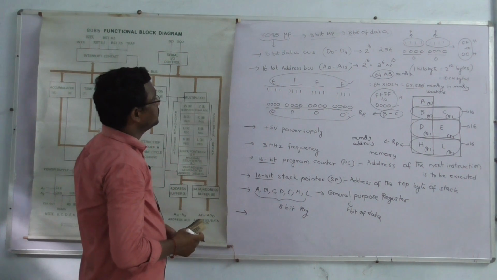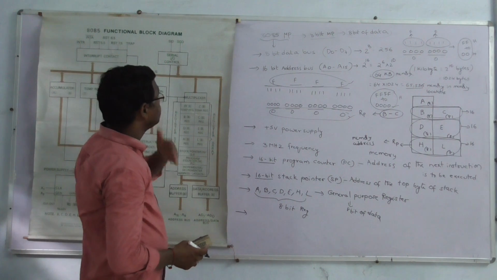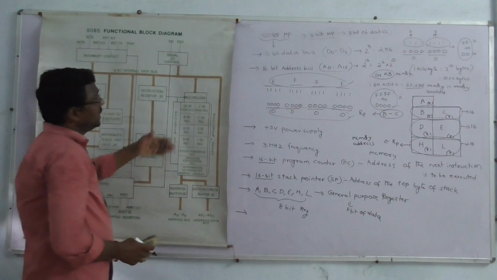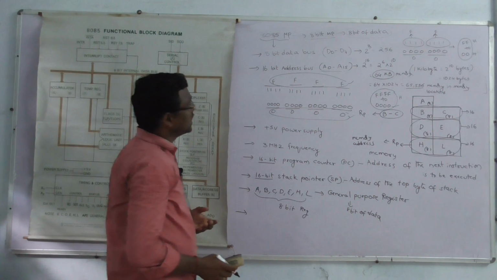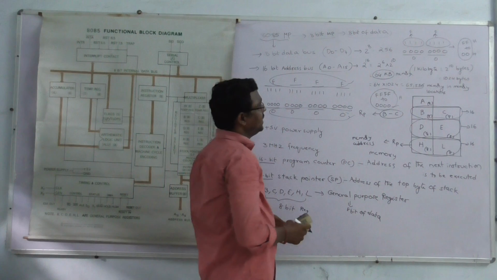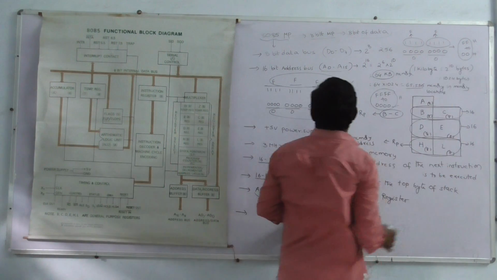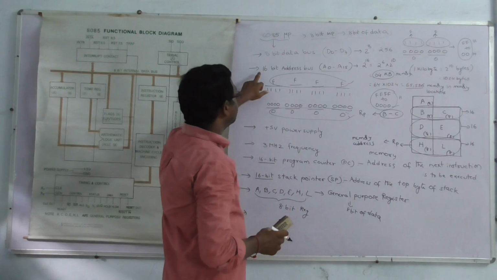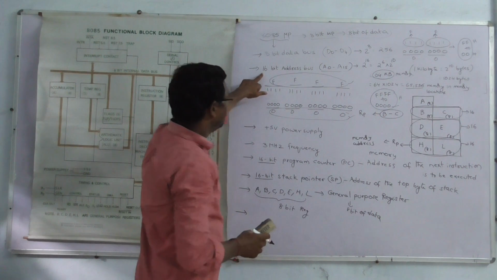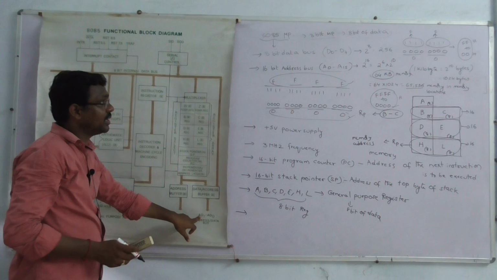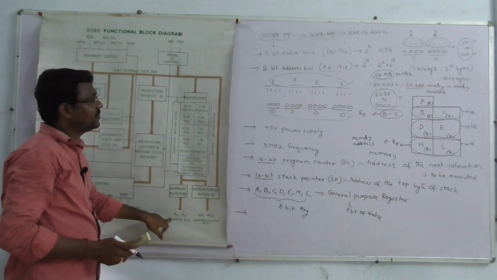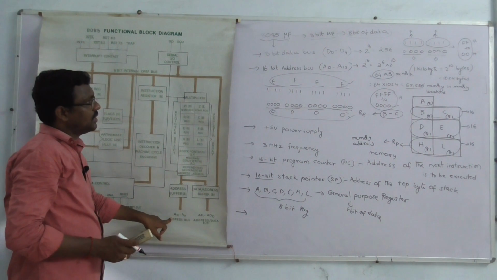8085 microprocessor. It is an 8-bit microprocessor. The 8085 microprocessor consists of 8 data buses. How much data can be received or sent? From 00 to FF. The 8085 microprocessor consists of 16 address buses: A0 to A7 are the lower order address, and A8 to A15 are the higher order address.